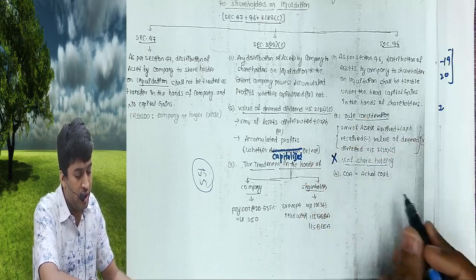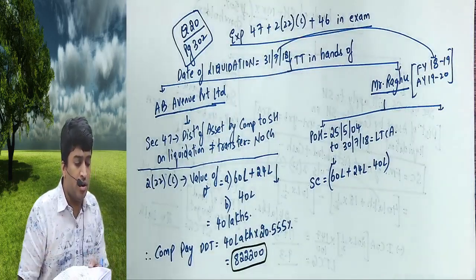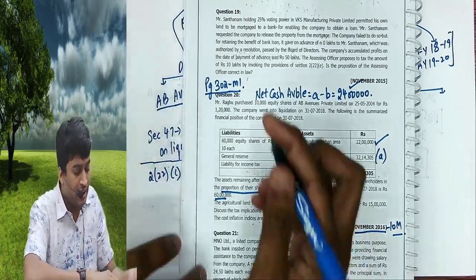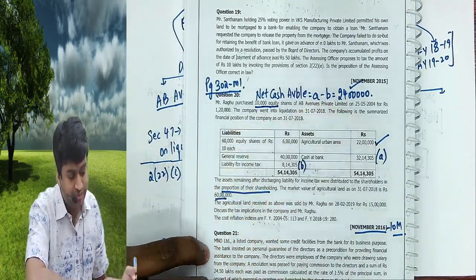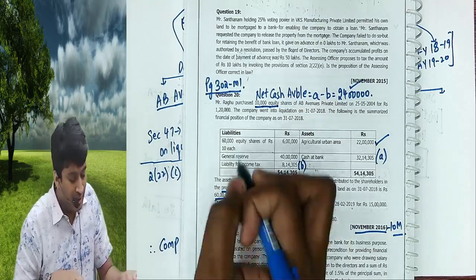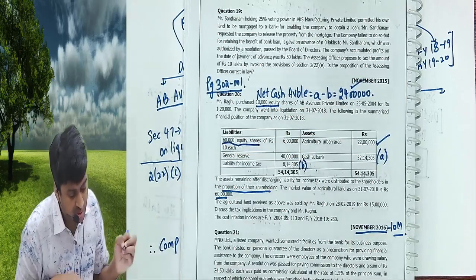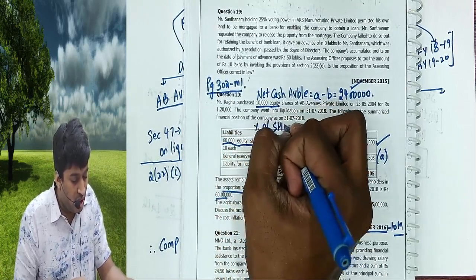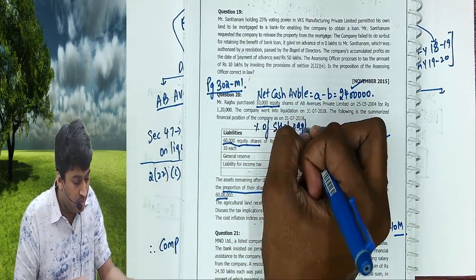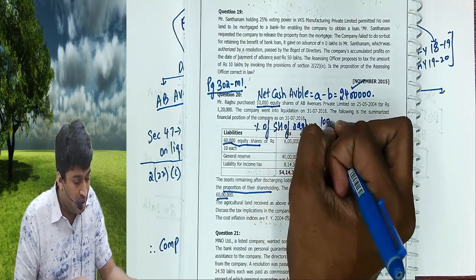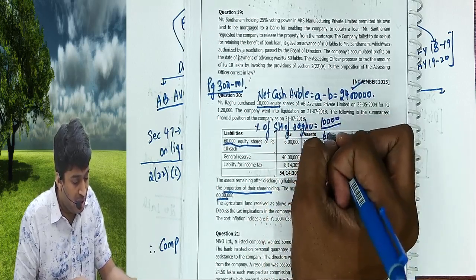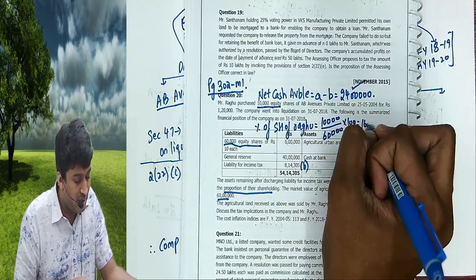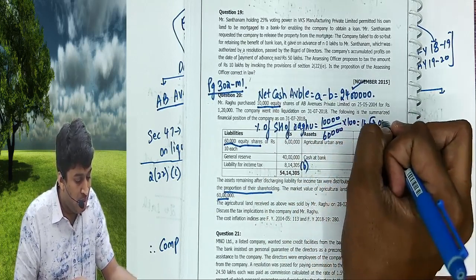into percentage of shareholding. Now what is the percentage of shareholding? Everyone on the screen, underline 10,000 equity shares, underline here 60,000 equity shares, and write percentage of shareholding of Raghu: 10,000 by 60,000 into 100, 16.67% or 1/6.